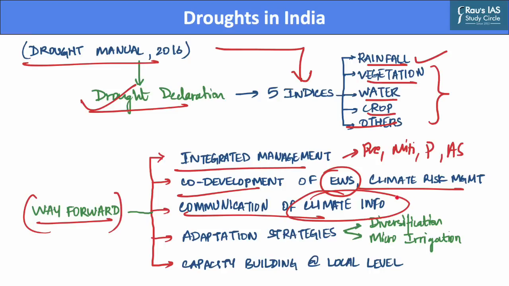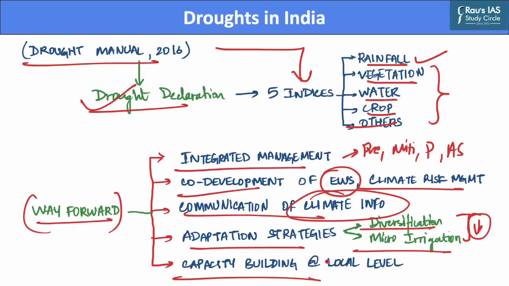Further, there is an inherent need to popularize the adaptation strategies, which should include measures for crop diversification as well as micro irrigation, as this will reduce the requirement of water in our country, hence making the areas less susceptible to drought-like conditions. Further, there is a need to improve coordination, which can be enabled by capacity building at the